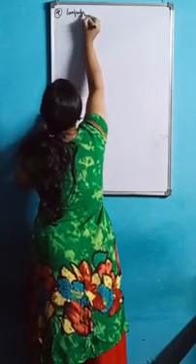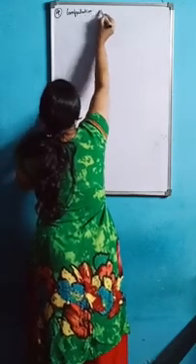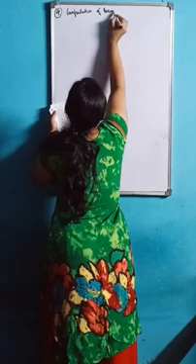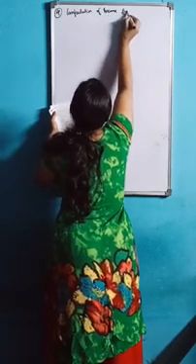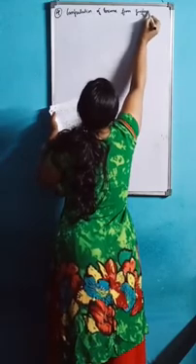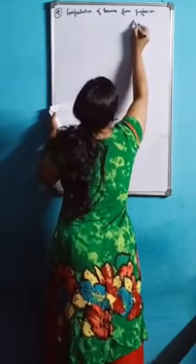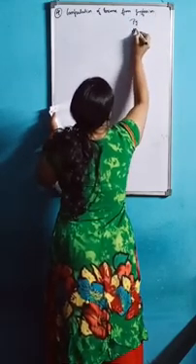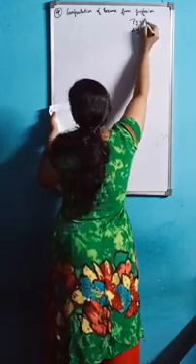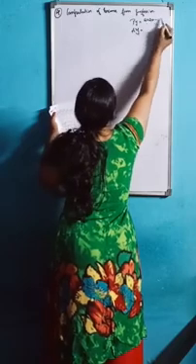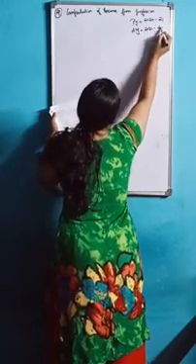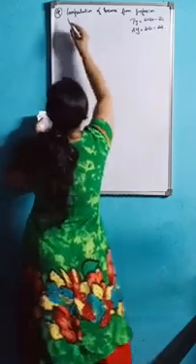Computation of income from profession. Previous year and the assessment year: the previous year here is 2020-21, the assessment year 2021-22. Then the assessee.